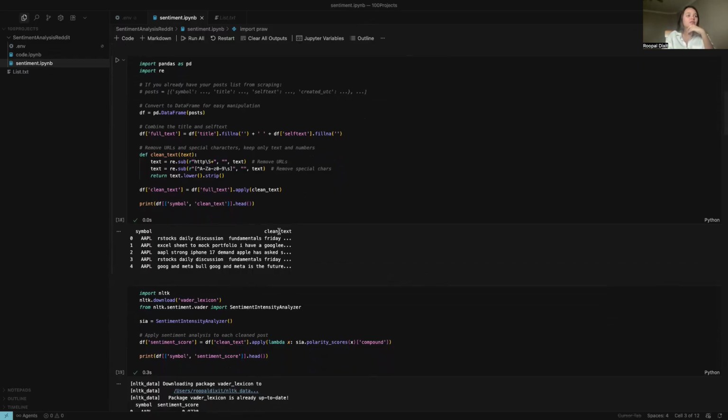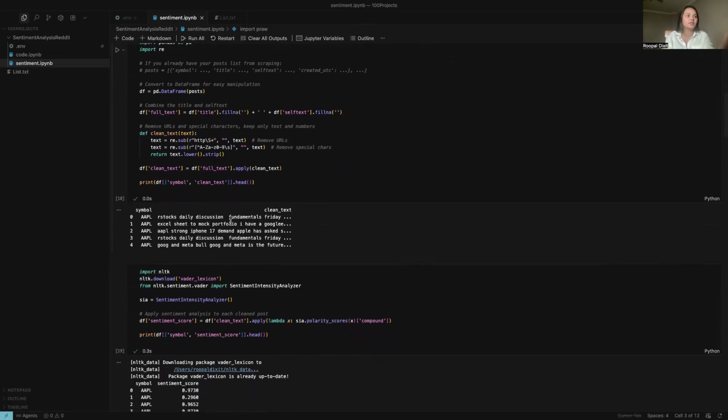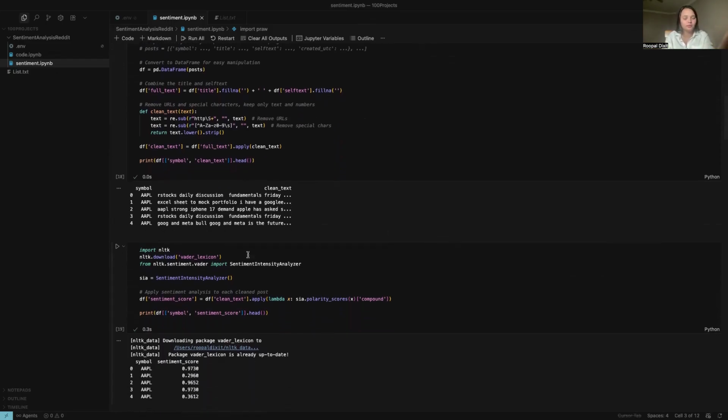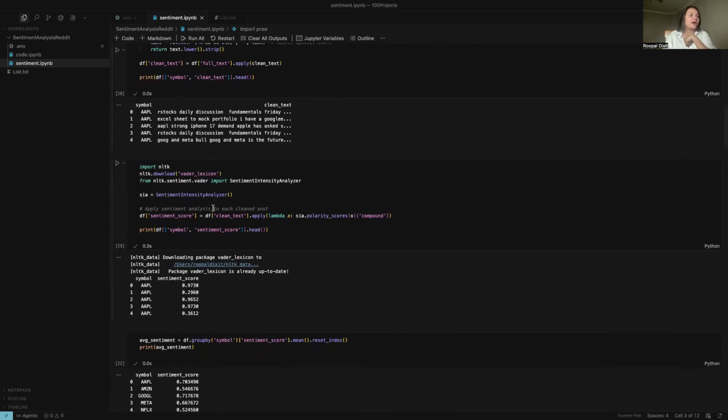Daily discussion, fundamentals Friday, Excel sheet to mark portfolio. I have a Google, there are a lot of things. These are for Apple. I printed the head of it, five rows, to show how the data set of 250 posts now looks as a clean data set, along with the symbol.